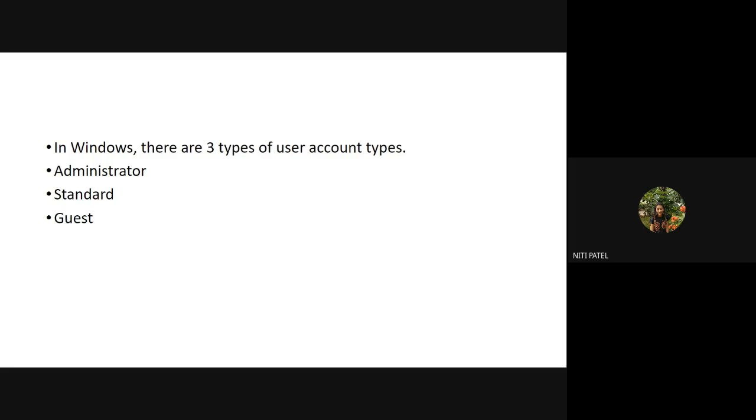Now, can anyone tell me what is a group? A collection of users which are having the same access rights. A collection of users which will have the same access right. Now, can I have a group in Windows? Yes, ma'am.